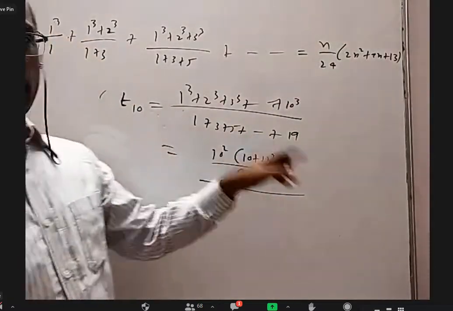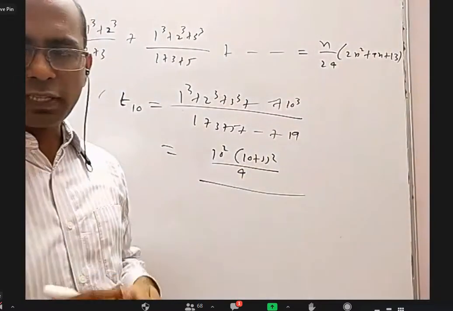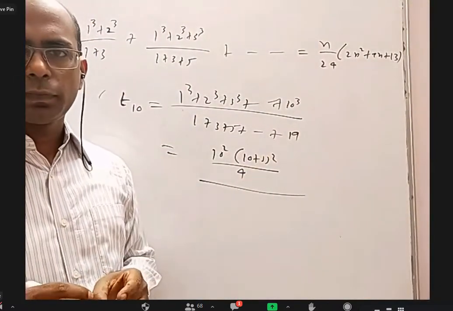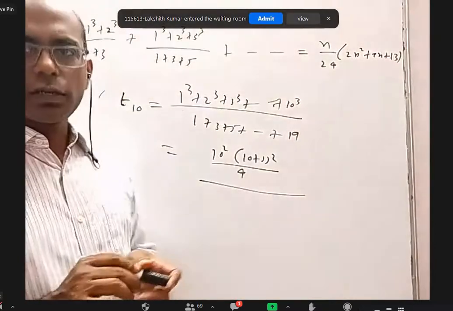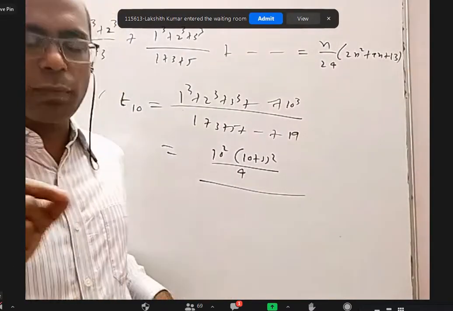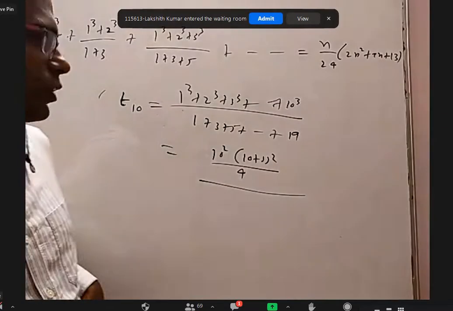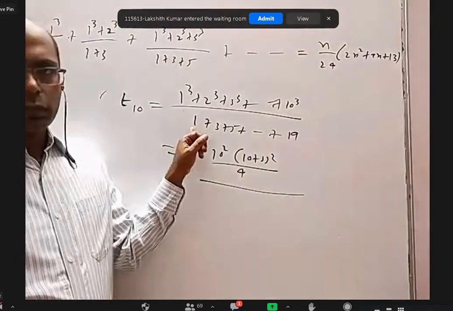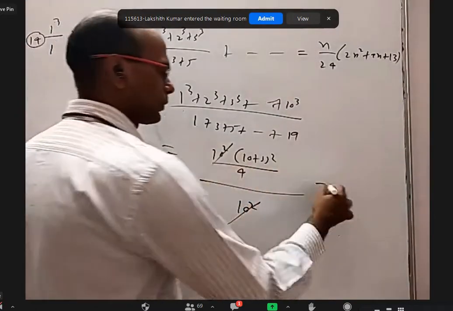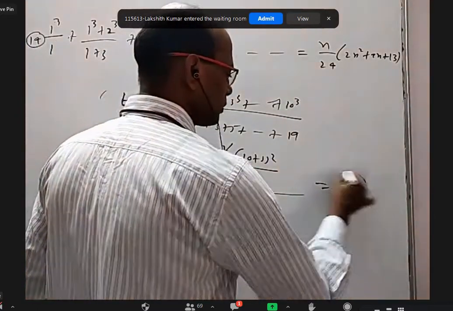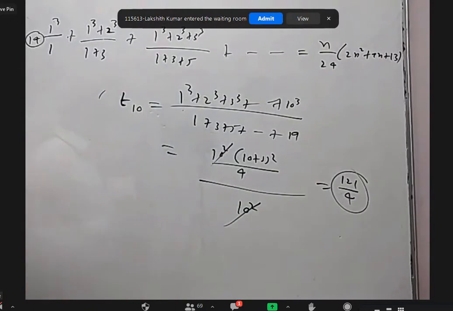Sum of first 10 odd natural numbers. Is there any formula? Sir, n square. Yeah, sum of n odd natural numbers is n square. So the denominator is 100. Down is only 10 square straight away. Cancel 10 square, that's it. 11 square is 121 by 4. Okay.